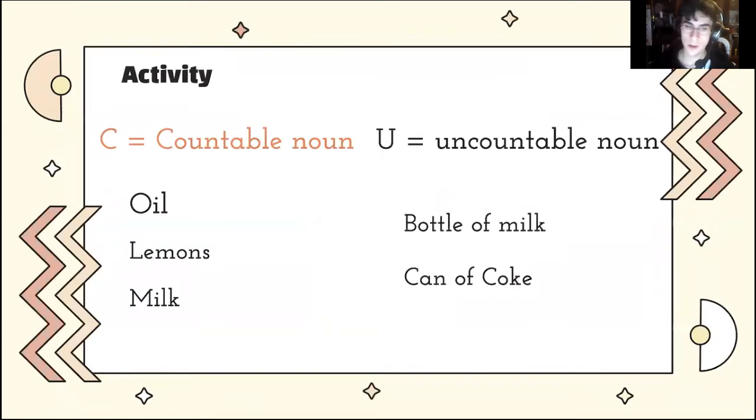Here, in this activity, can you identify the countable and uncountable nouns? Use C for countable and U for uncountable. Got it? Oil is uncountable. Lemons are countable. Milk is uncountable. Bottle of milk is countable. Can of Coke is countable.